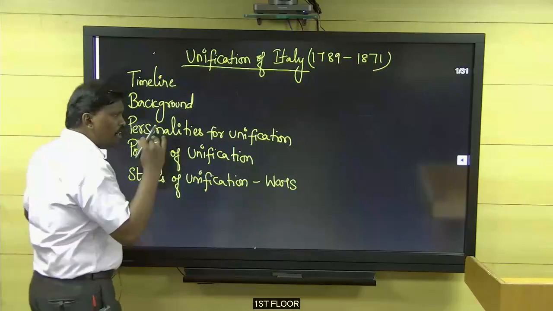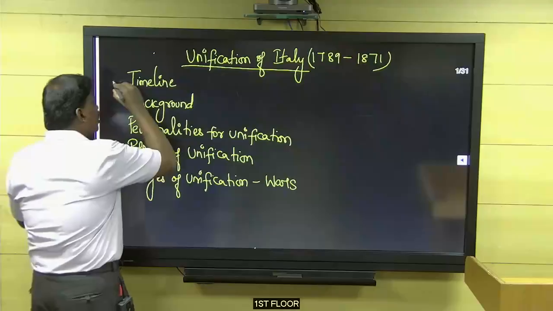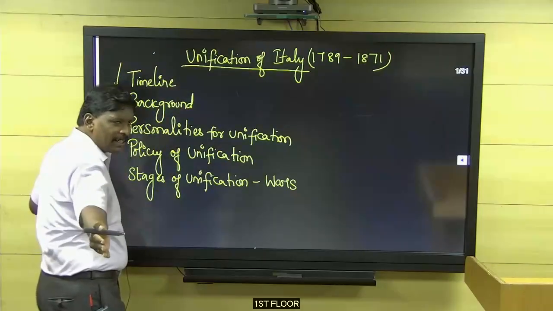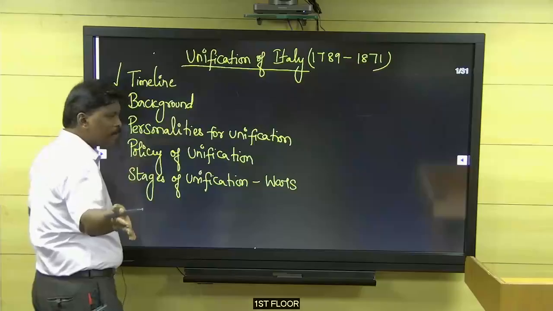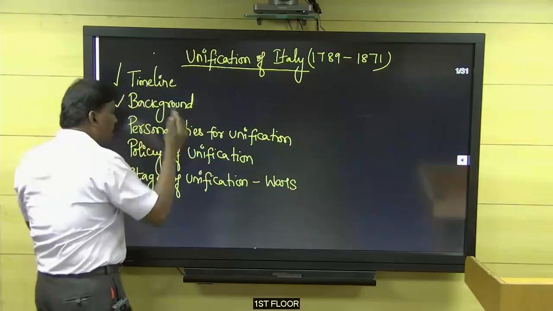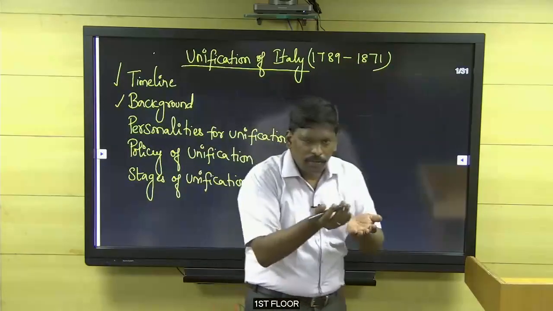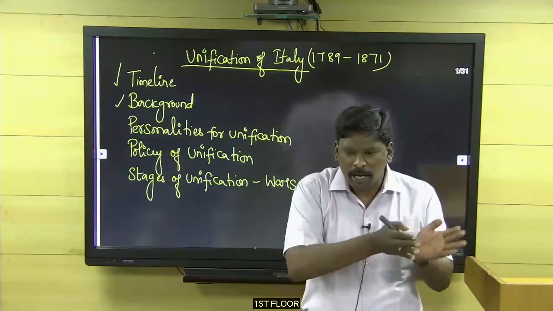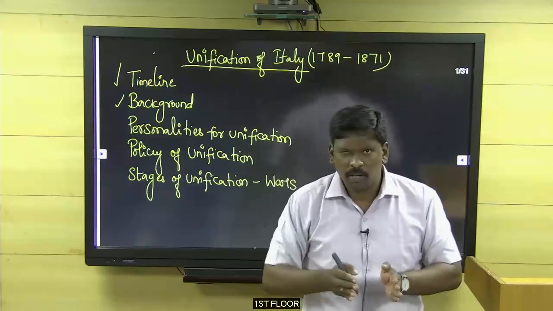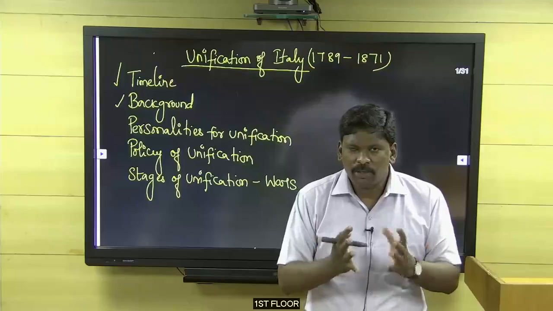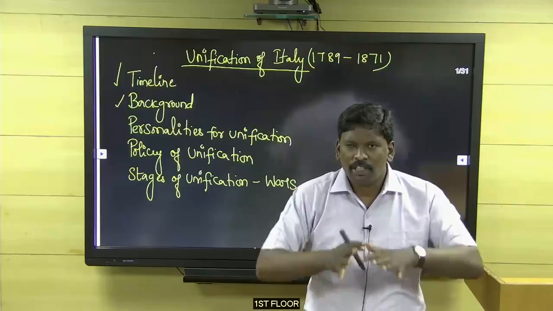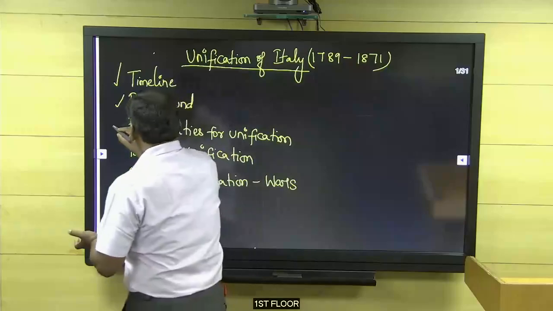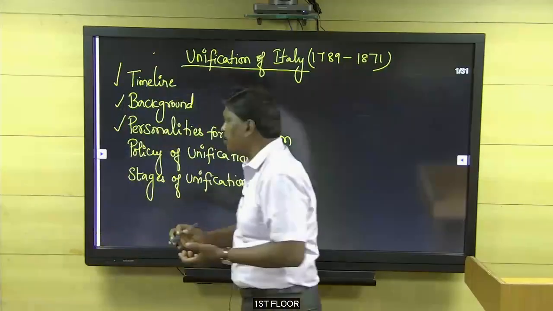So for the unification of Italy, we are going to see the timeline, where it started, where it ended. Next one, the background features of the unification of Italy. And then the personalities for the unification.